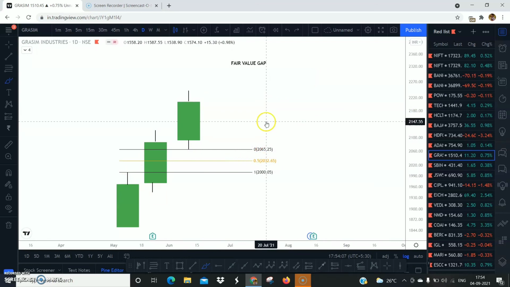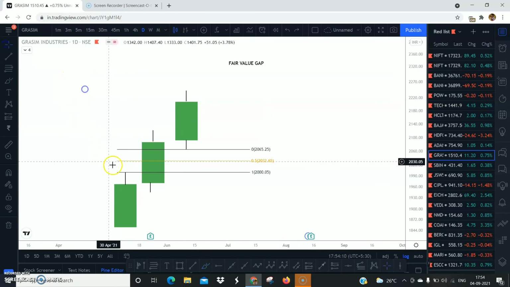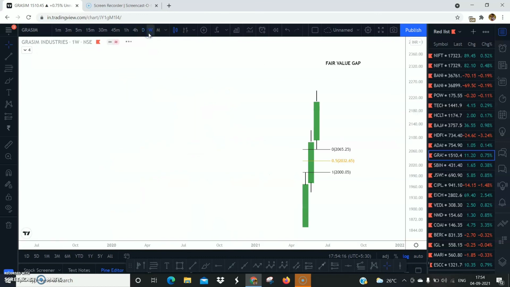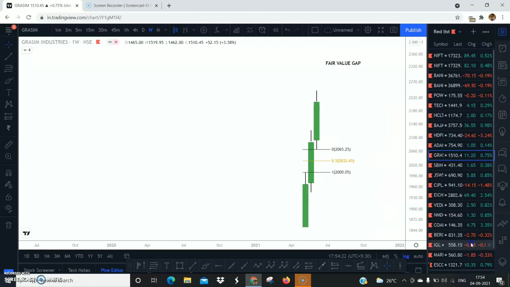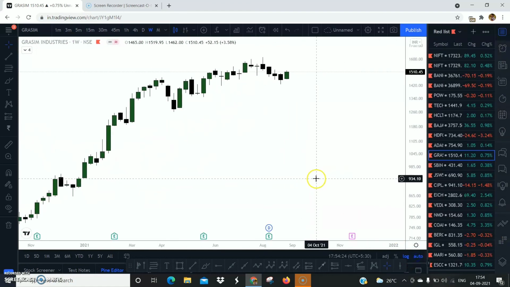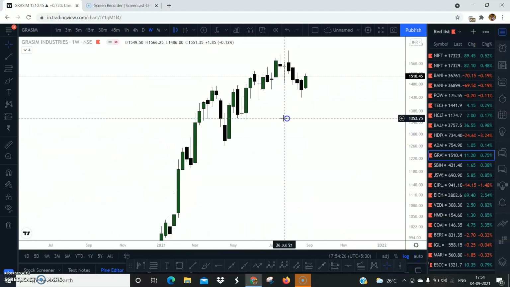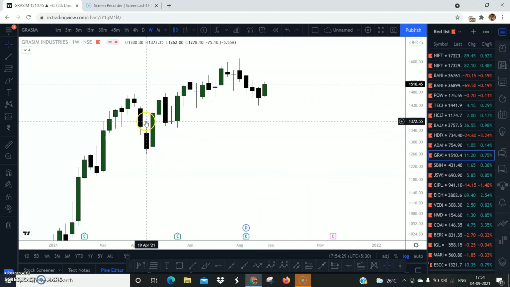I just thought I'm taking a session, but yes, this is how you'll have to understand fair value gap. Let's see if we can identify any fair value gap on the charts. One second, let's do this. So this is the weekly time frame. We don't have one in here. See, the market is not leaving behind any fair value gap. This is very important.